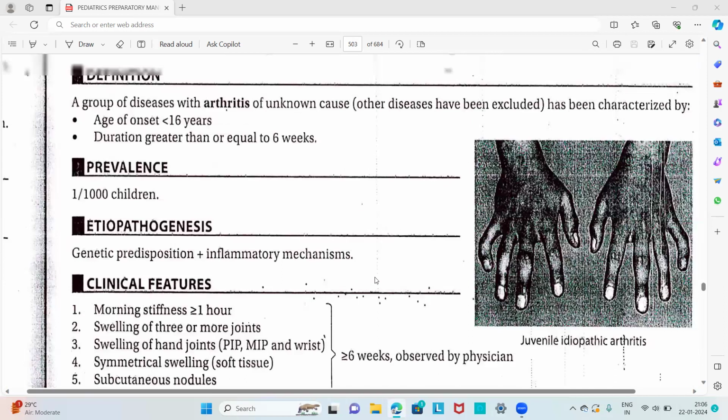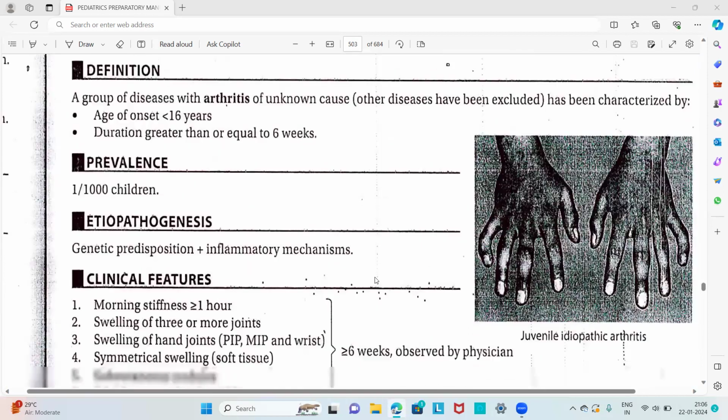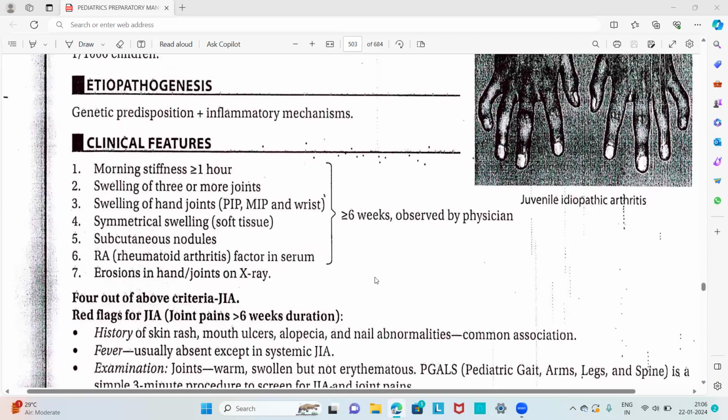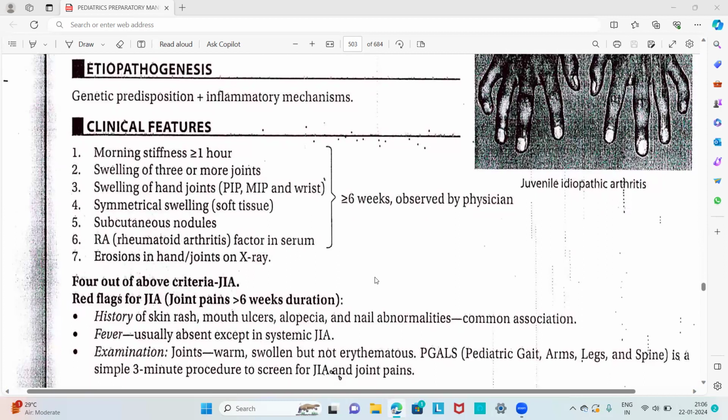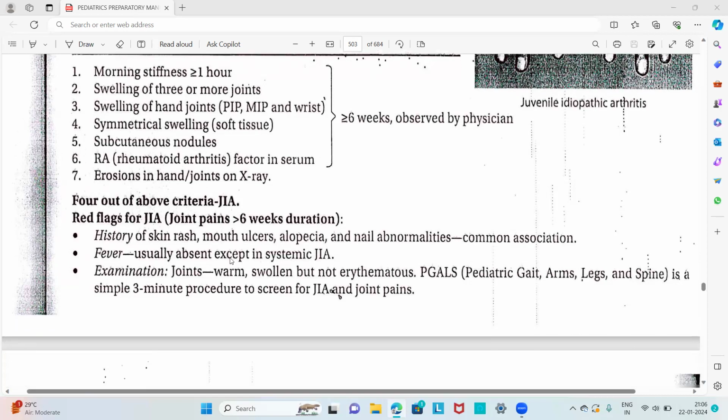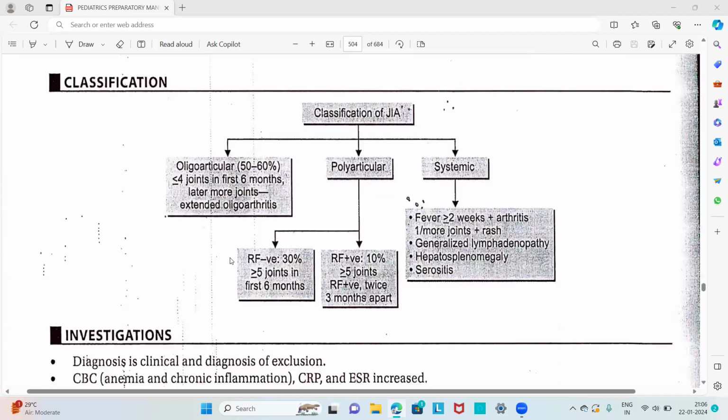So that is all about juvenile idiopathic arthritis. We discussed the definition. Etiopathogenesis, that is genetic predisposition along with inflammatory mechanisms contributing to the pathogenesis of juvenile idiopathic arthritis. Then clinical features. If 4 of the above criteria are satisfied, it is diagnostic of JIA. Then red flags for JIA, then the classification, that is oligoarticular, polyarticular, and systemic.